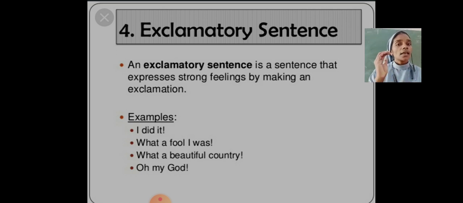It expresses our strong feelings. Also, this kind of sentence ends with an exclamation mark.